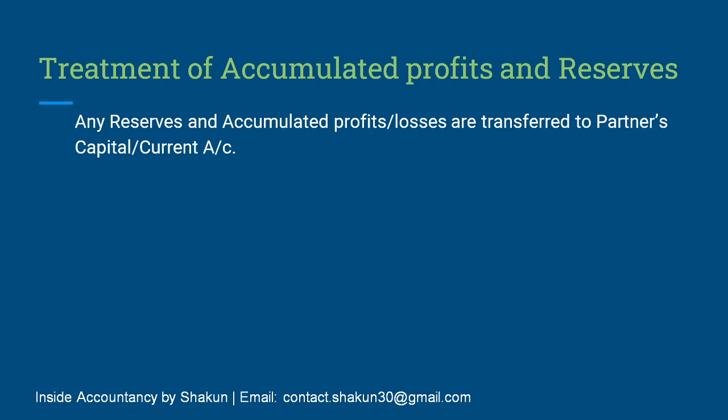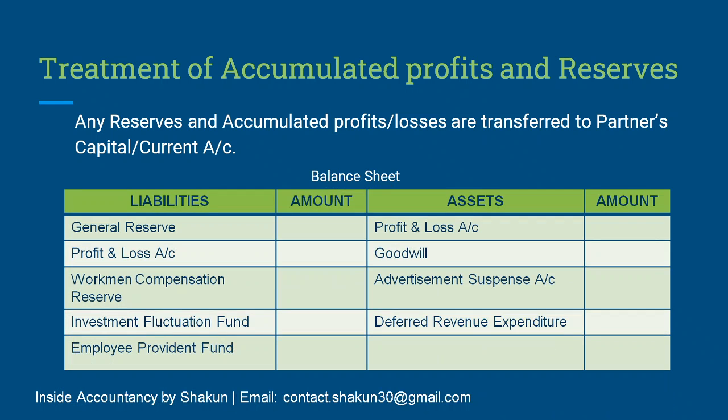Now, which kinds of accumulated profits and reserves might be there? Let's have a look at the balance sheet. I've written a list of the various reserves, funds or balances which might be given in a question. So all possibilities I've written here. The things you can see on the liability side are general reserve, P&L account, and workmen compensation reserve, which is prepared in order to bear the compensation which has to be paid to the workers in the event of any accident, etc.